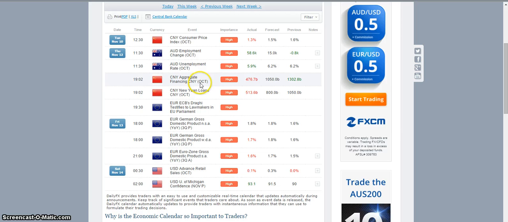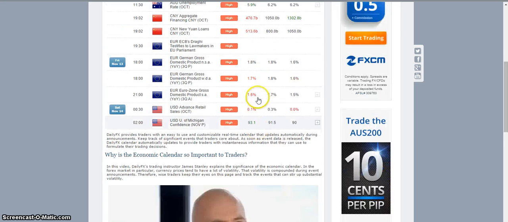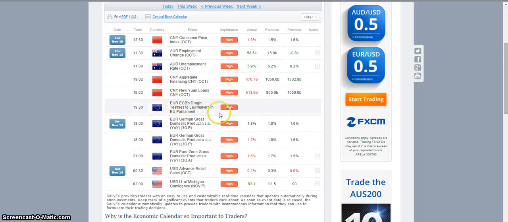Later that day, some other Chinese numbers came out, which were worse than expected, and we probably would have seen a bit of a reverse on the Aussie dollar. And then following that, towards the end of the week, we had some Euro ECB Draghi comments come out, and the German GDP numbers come out as well. These were worse than expected, so if you fundamentally were short on the euro, you would have seen a bit of a pullback on the euro.